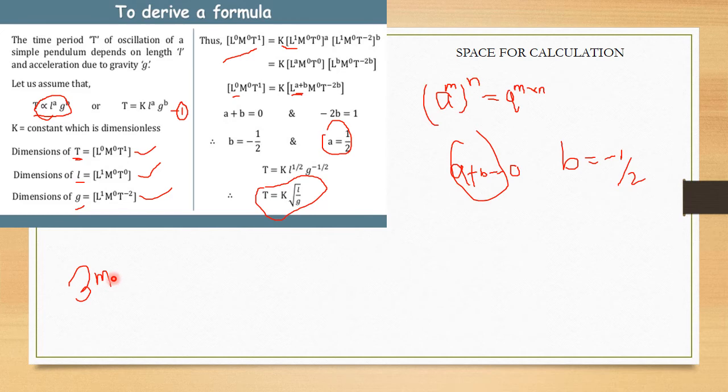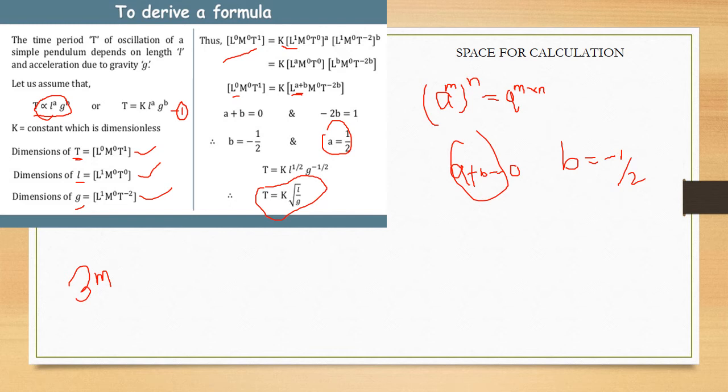In the next case, there is a small derivation for the time period. The question in the exam asks for 3 marks like this: derive an expression for the time period of a simple pendulum with the help of dimensional analysis. By using the dimensions, we have to prove the formula. The time period depends upon the length and the acceleration due to gravity.